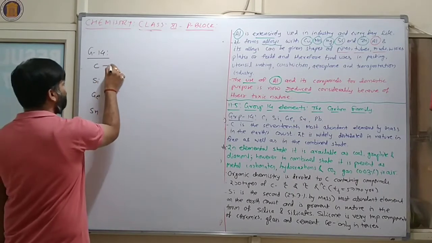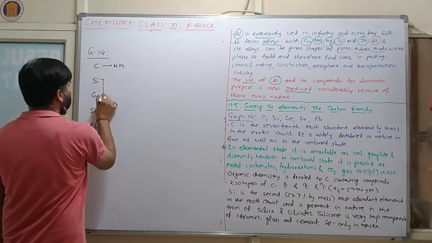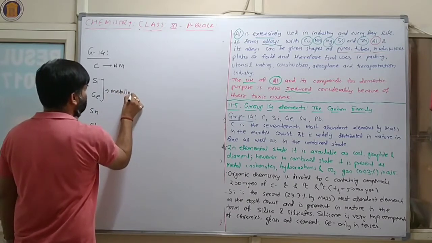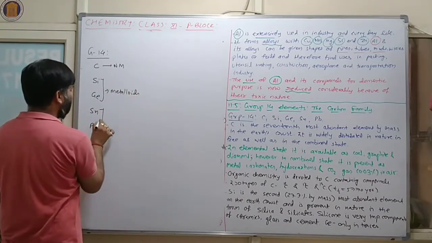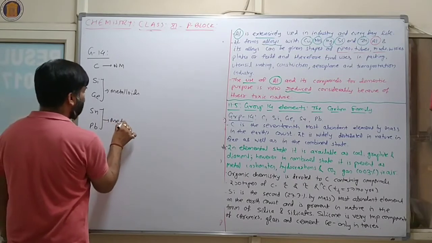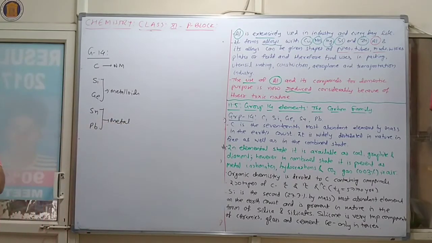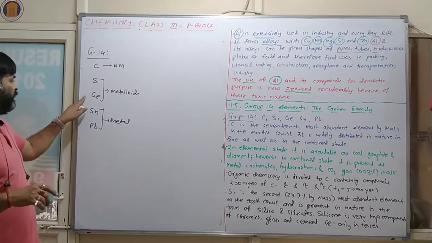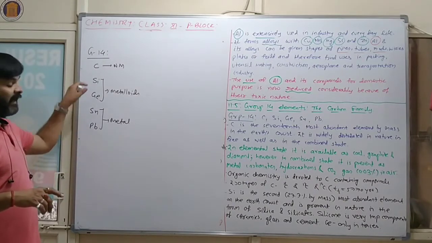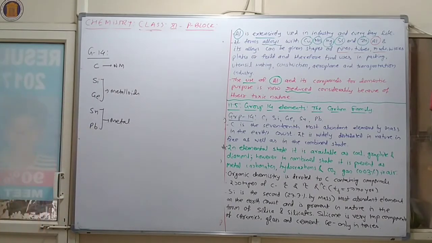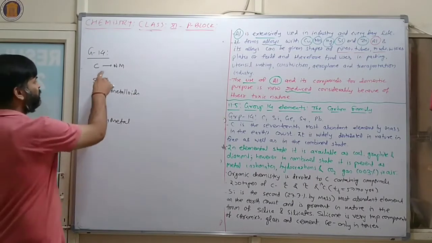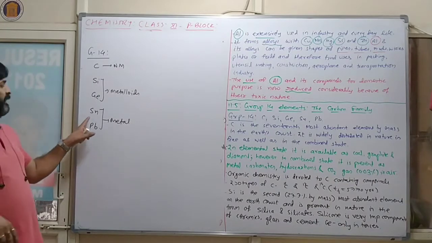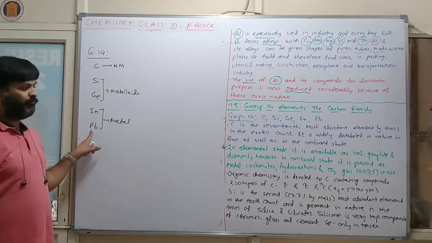Carbon is a non-metal, silicon and germanium are metalloids, and tin and lead are metals.